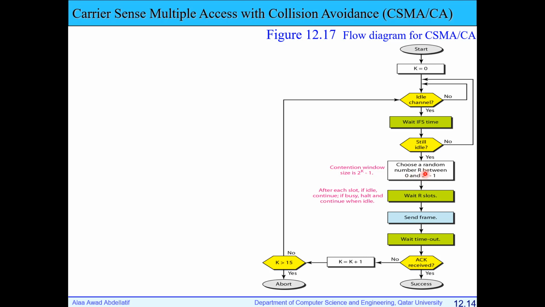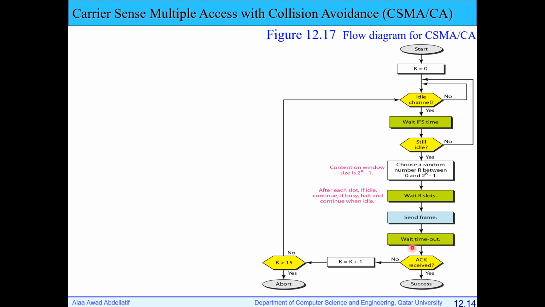So I will choose a random number R between 0 and 2 to the power k minus 1, with k the number of attempts or number of retransmission times. Then, once I choose this random number of slots, I will wait these R slots. This is my contention window. Here I'm waiting first the IFS time, then I will wait the contention window, which contains R slots, where R is random. If the channel is still idle after all this, I will send my frame.